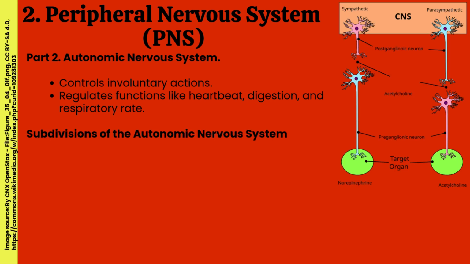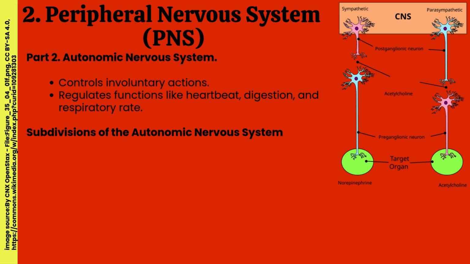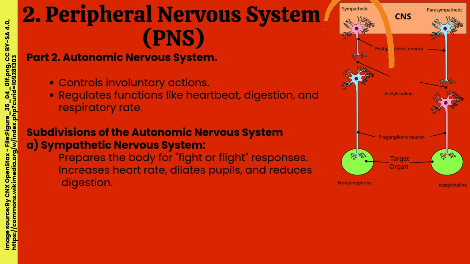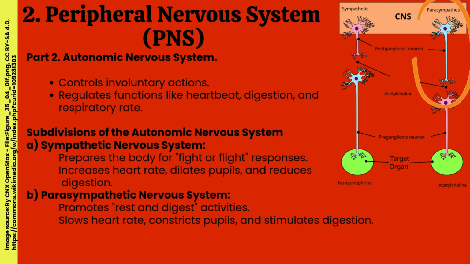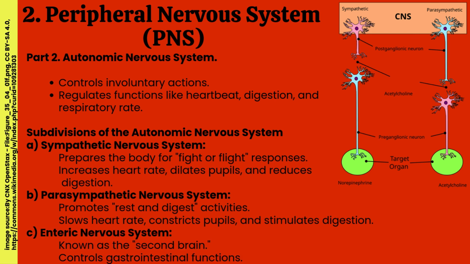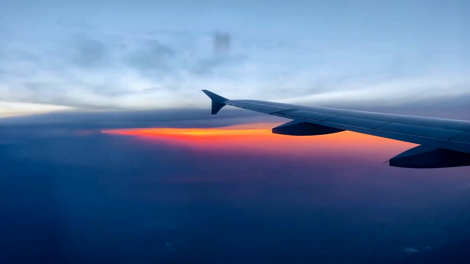Subdivisions of the autonomic nervous system. It is subdivided into three types. Sympathetic nervous system prepares the body for fight or flight responses, increases heart rate, dilates pupils, and reduces digestion. Parasympathetic nervous system promotes rest and digest activities, slows heart rate, constricts pupils, and stimulates digestion. Enteric nervous system is known as the second brain, controls gastrointestinal functions.